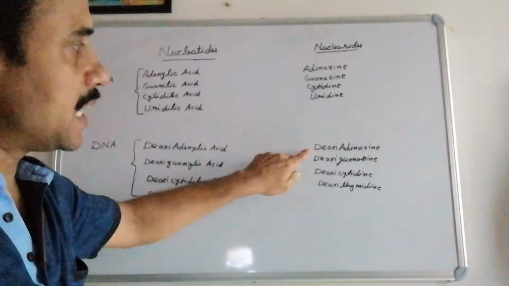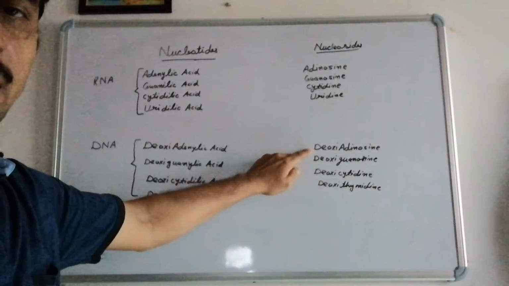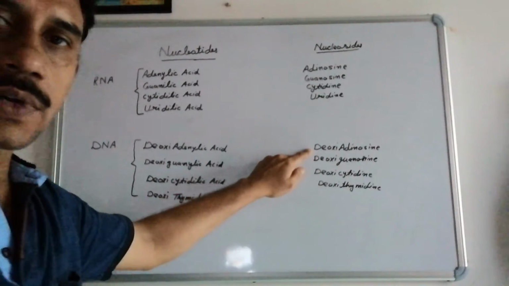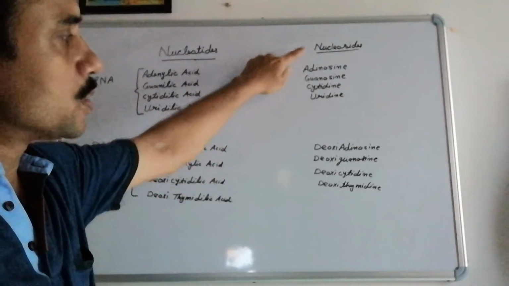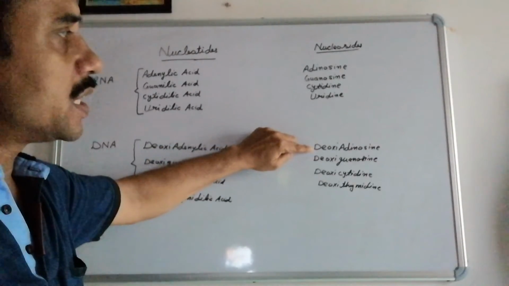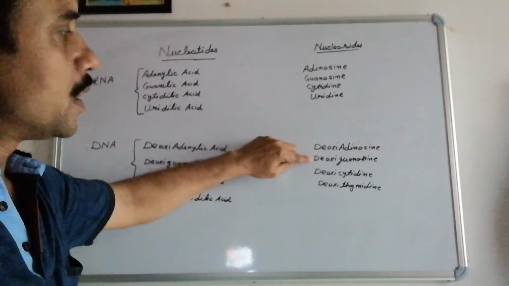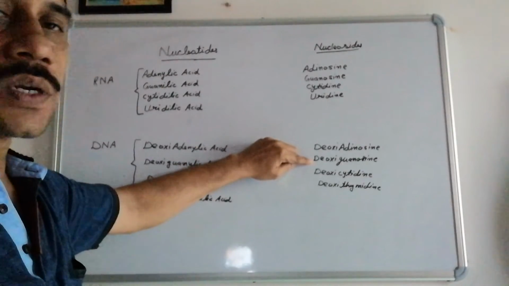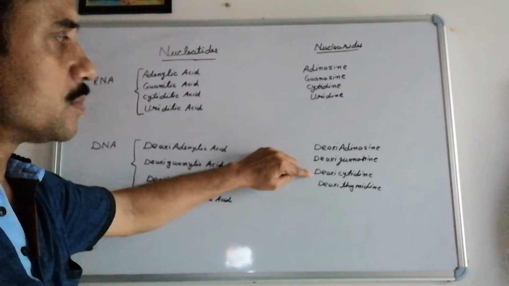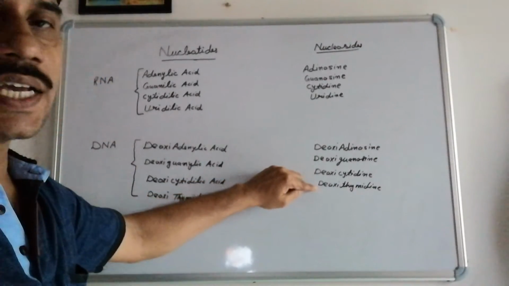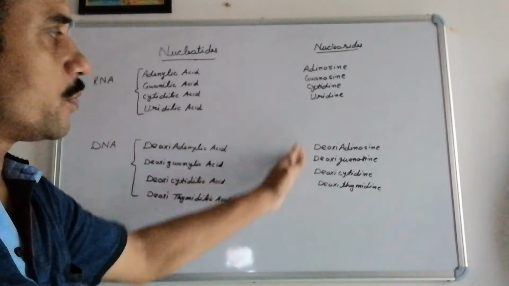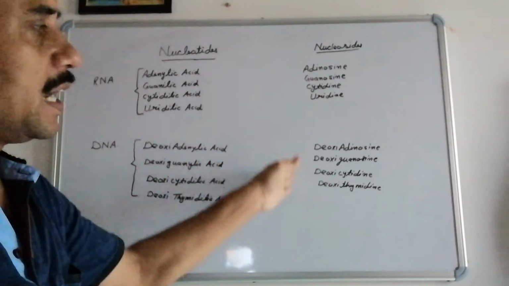Now in case of DNA, adenine, guanine, thymine and cytosine, four are present. So in case of these nucleosides, adenine becomes deoxyadenosine, guanine becomes deoxyguanosine, cytosine becomes deoxycytidine, and thymine becomes deoxythymidine. These are the four nucleosides of DNA and RNA.